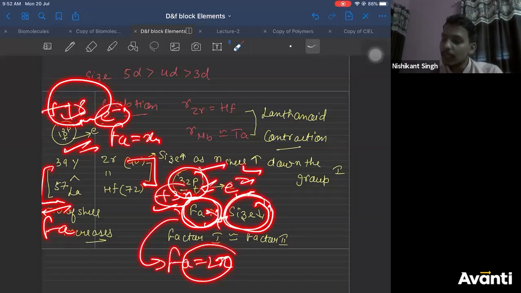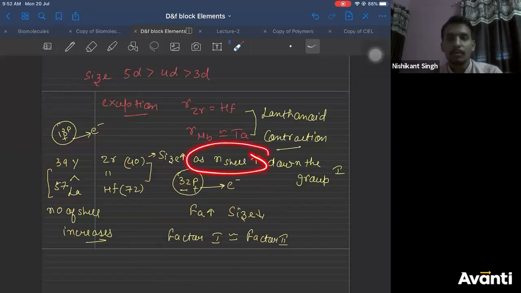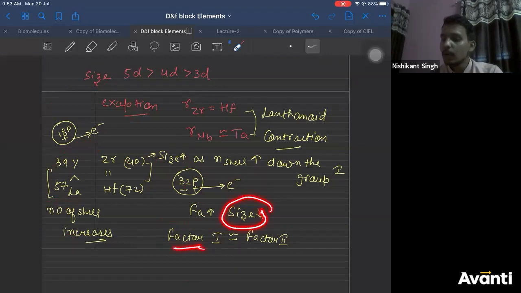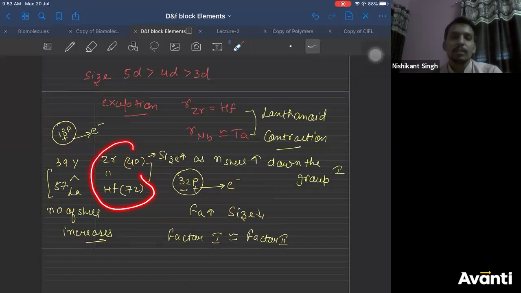So one factor here is increasing the size, the number of shells. The other factor here is decreasing the size. Both the factors are almost equal to each other. Therefore, size will not change. Is that clear, Vishal and Sakshi? Is that clear, beta? Vishal and Sakshi, is that clear now?